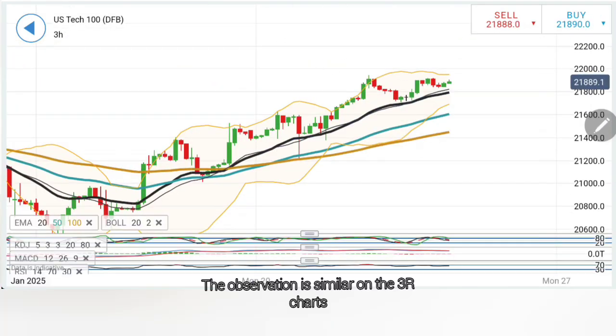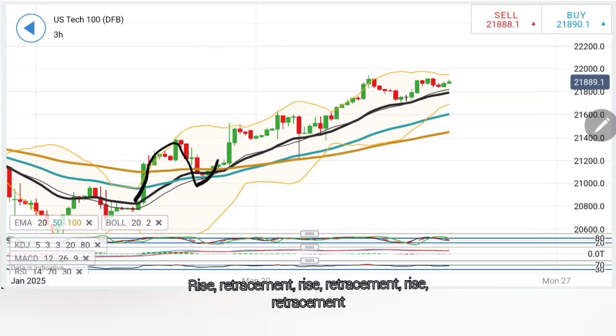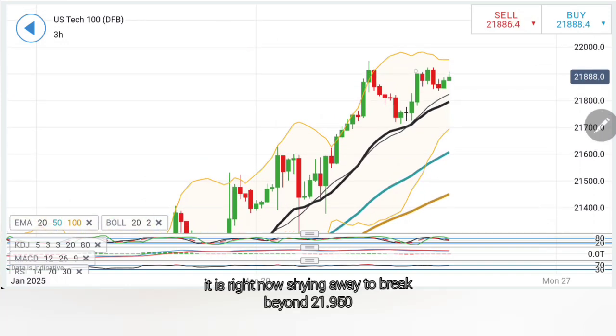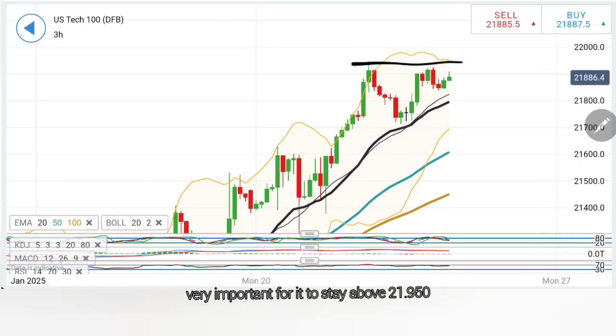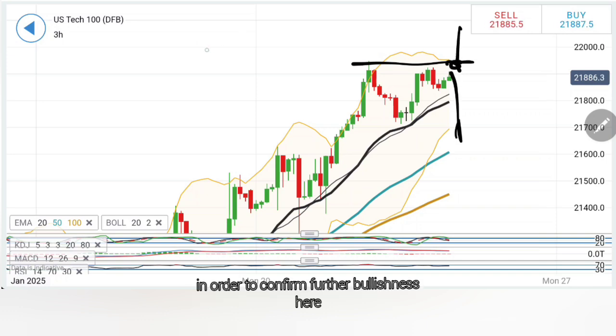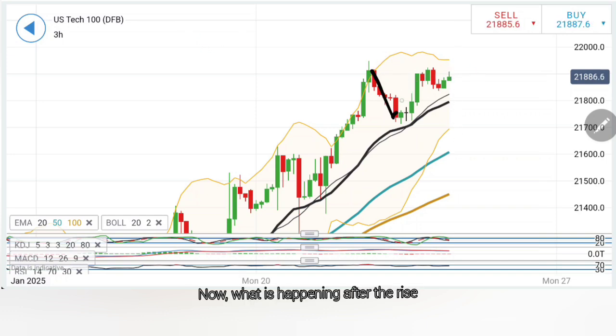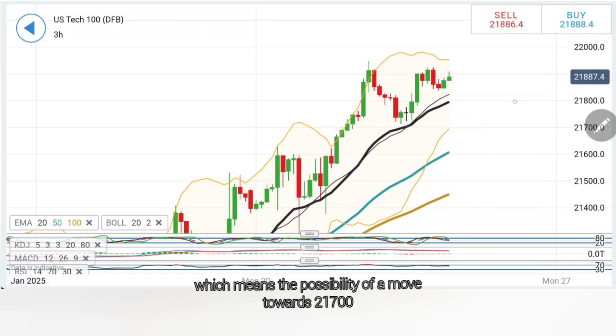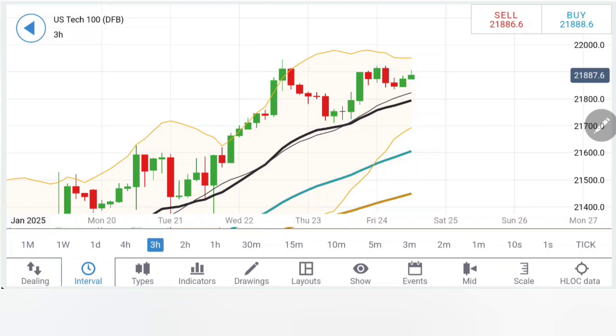On the 3, the observation is similar on the 3 hour charts. Rise, retracement, rise, retracement, rise, retracement. Now, notice what has happened here. Despite the rise, it is right now shying away from breaking beyond 21,950. Thus, it is very, very important for it to stay above 21,950 in order to confirm further bullishness here. Now, what is happening after the rise? It is reversing from the lower highs, and thus possibly we may see lower lows, which means a possibility of a move towards 21,700 can be expected.